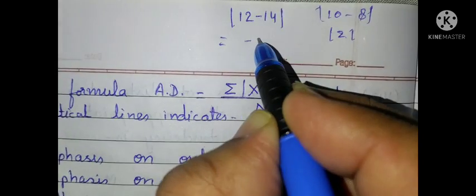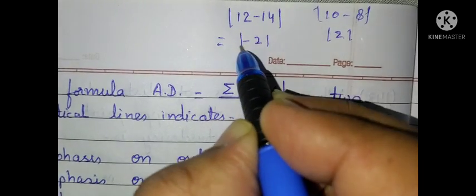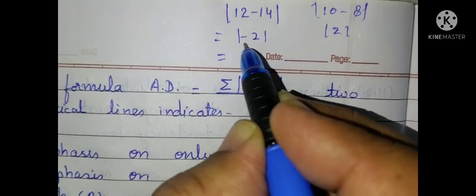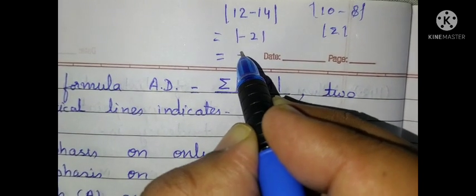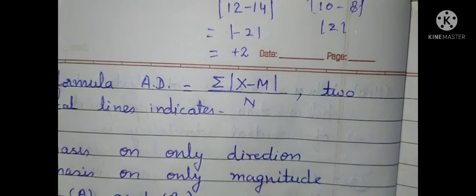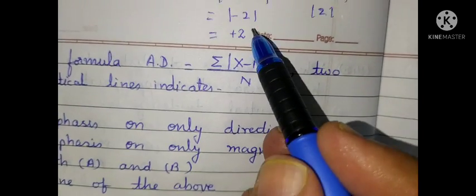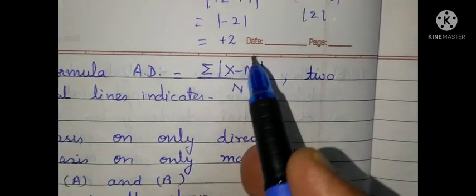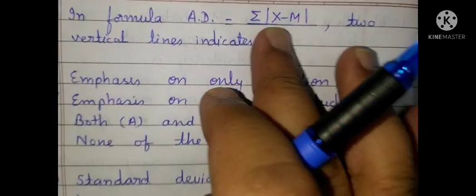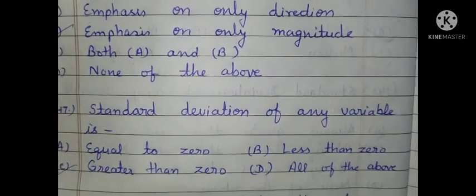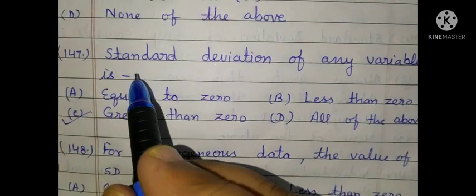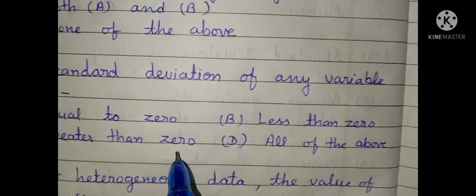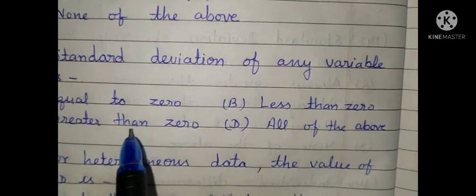So this gives you minus 2. But these two vertical lines convert this minus 2 to plus 2. So this is the magnitude. We give emphasis on only magnitude. This is the literal meaning of the two vertical lines whenever they are used in a question. Standard deviation of any variable is greater than 0. The correct answer is greater than 0.